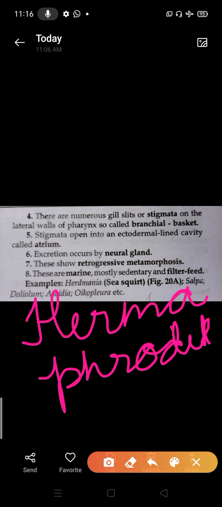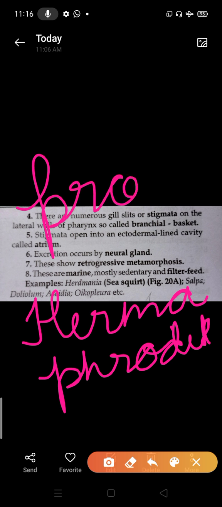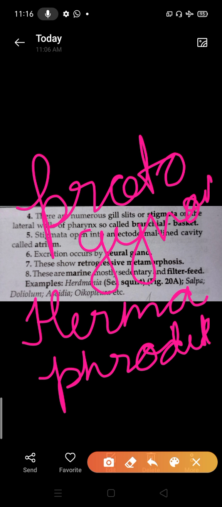Why is this so? Because they show protogyny. What is protogyny, children? Protogyny means the female part gets ready earlier than the male part, meaning female gonads develop early compared to male gonads.